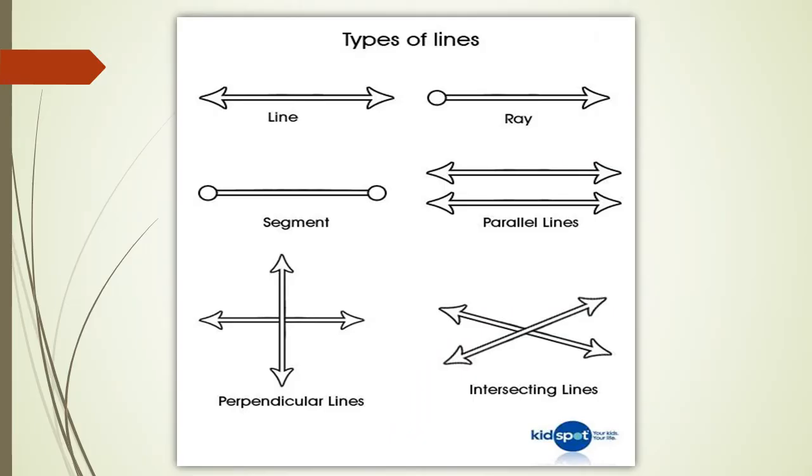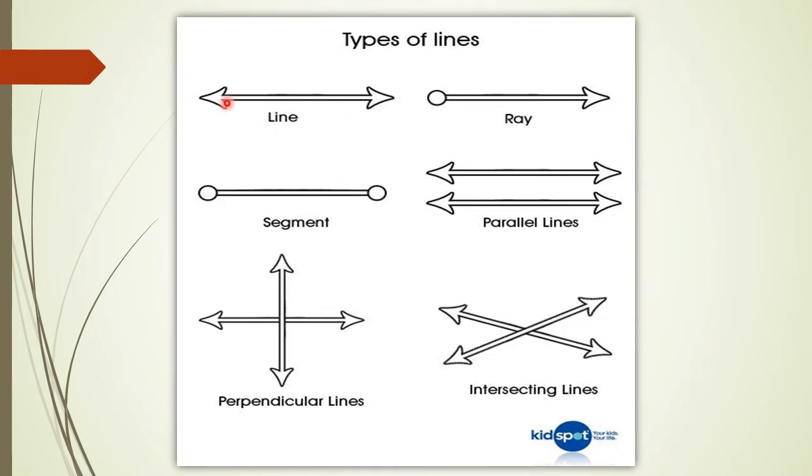Now let's recall the types of lines. What is a line? No beginning, no ending. What is a line segment? It has a starting point and an end point. What is a ray? It has a starting point but no end point. Parallel lines do not intersect or cross each other. Intersecting lines meet at a point. Two lines meet at a point. Is it clear? Can you repeat?